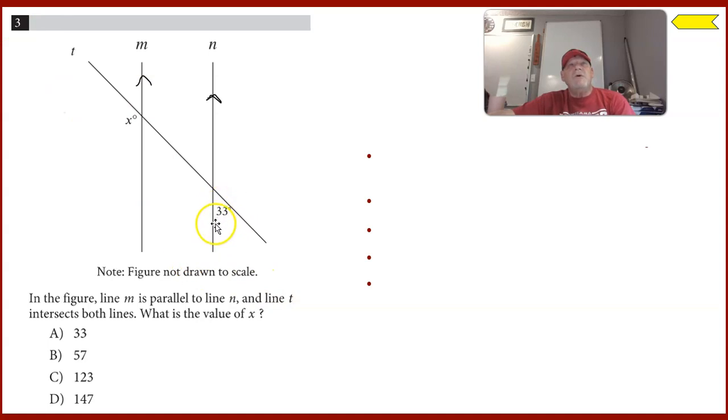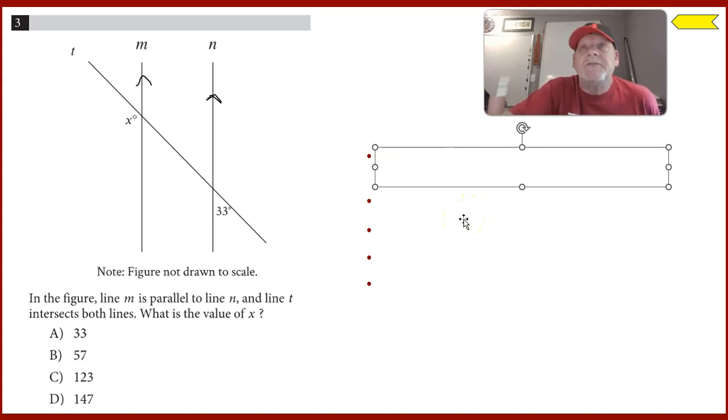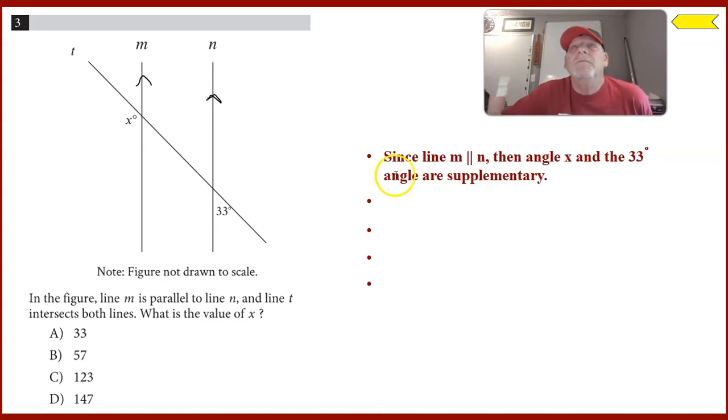So these two angles are called the same side exterior angles. It's just something that we call them in a geometry class. So we're given line M and N are parallel. That's how I would write parallel.